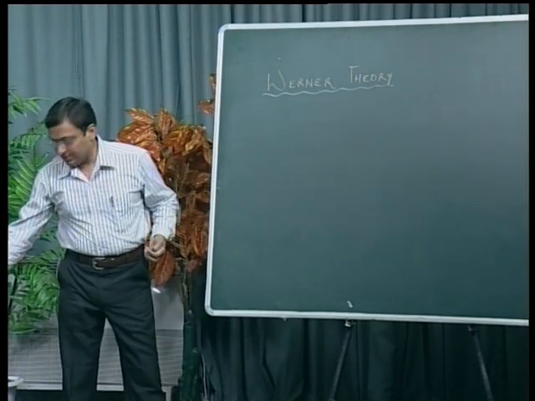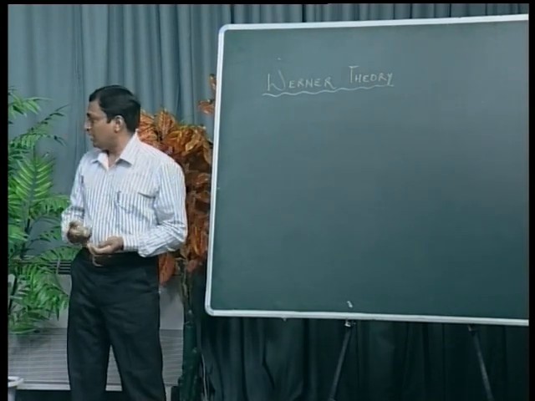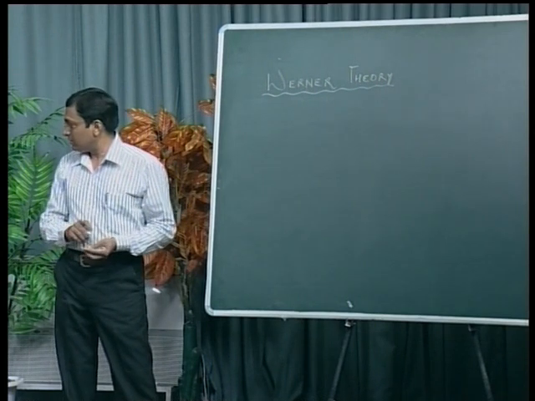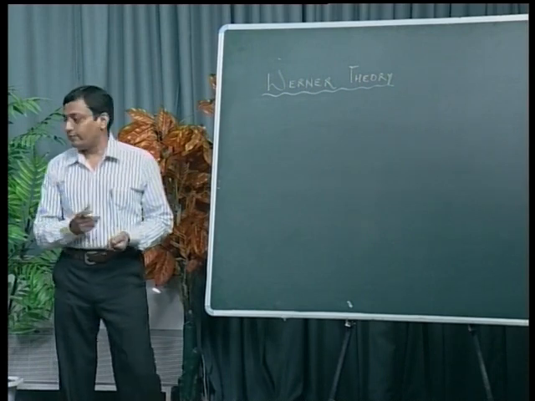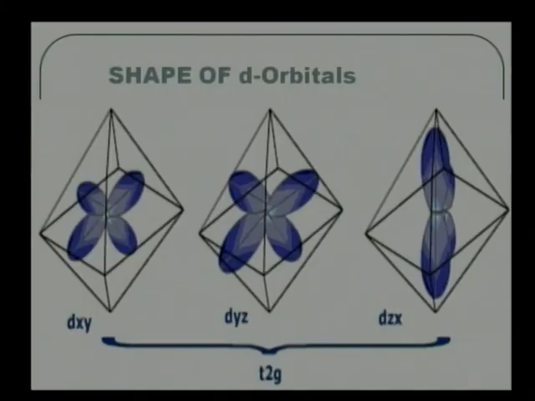Now I discuss a few points on the splitting and shape of the d orbitals. It is on the screen. Shape of the d orbital. See here, it's a d orbital.